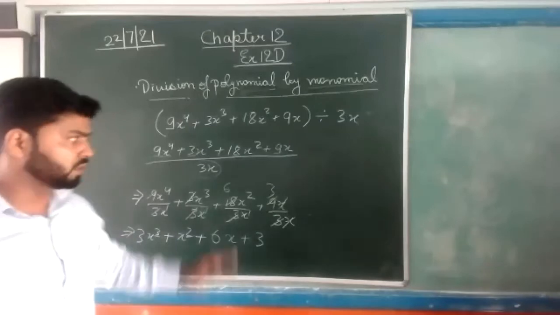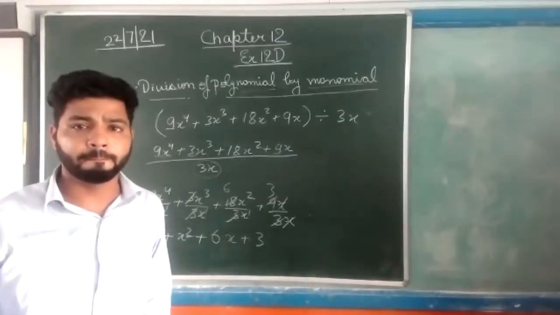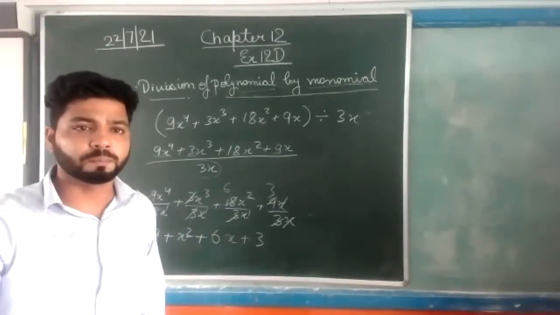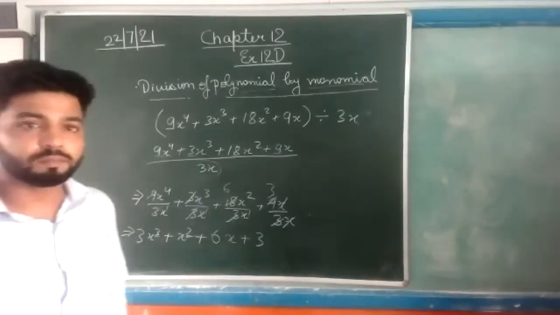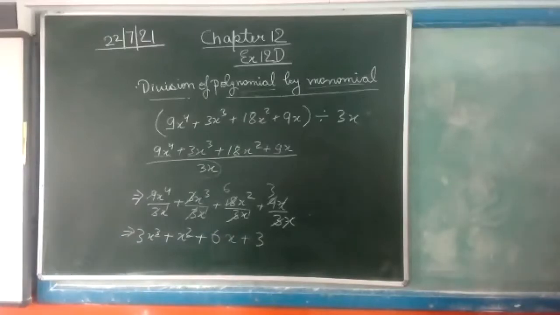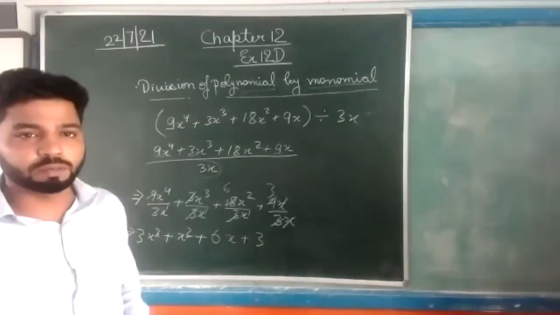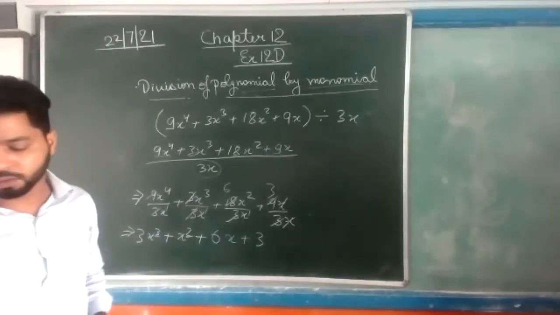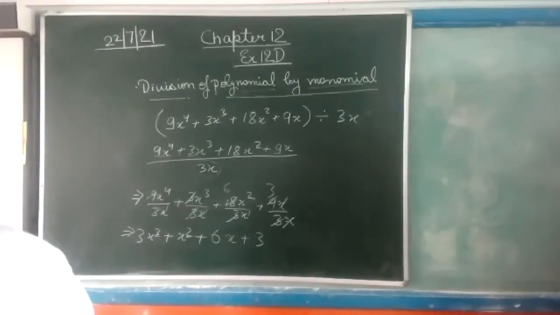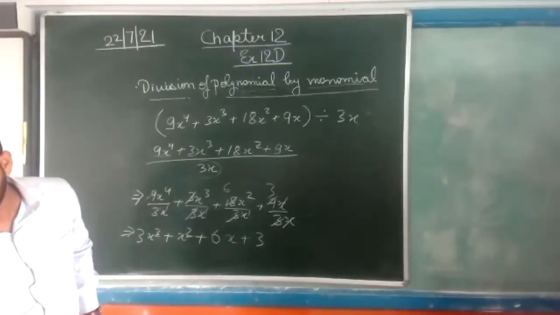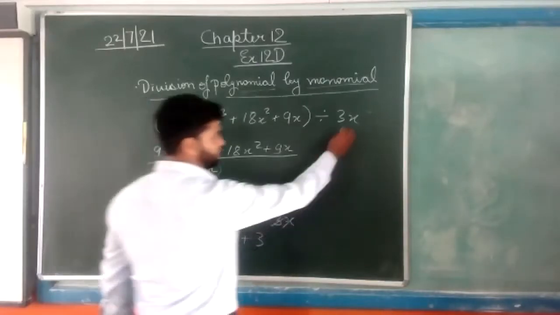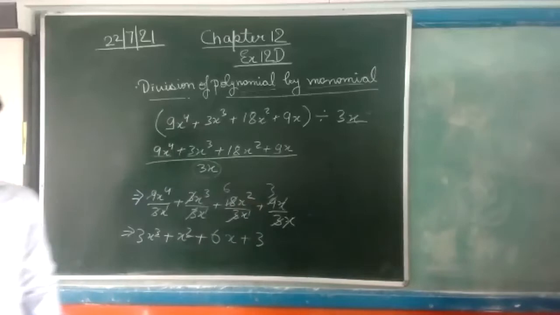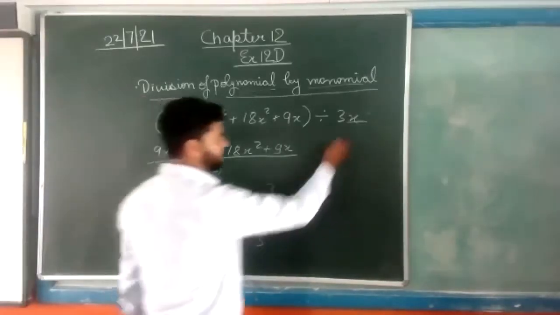Okay. Is anyone having doubt in this step? Just raise your hand. Kuldeep. Sir, I was raising my hand. Okay. No one is having a problem. Everyone write it in your copy. This is the division with one variable. Okay, here the variable is x.